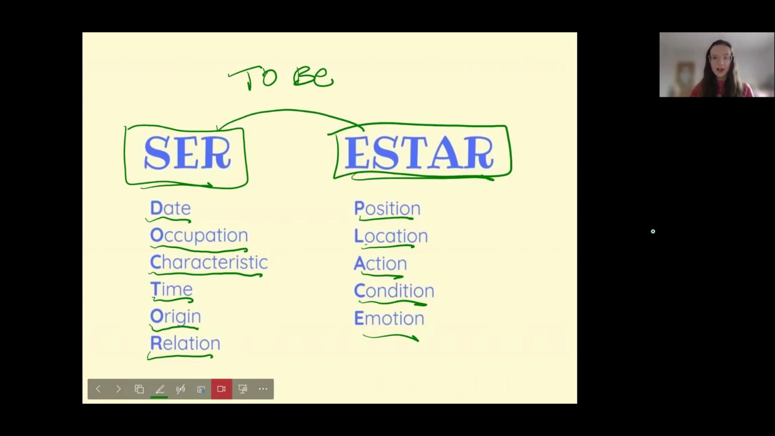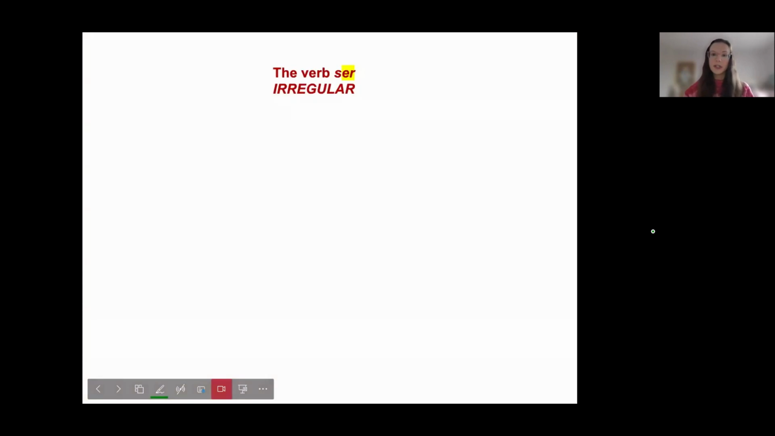So anything to do with where something is, we use estar. So ¿dónde estás? Where are you? Takes estar. Okay, the same with the action. So if it's a part of the present progressive tense, estoy comiendo, I am eating. Estoy bebiendo, I am drinking. We use estar in this instance. And for any sort of emotion, estoy feliz, I am happy. ¿Cómo estás? How are you? We use estar. Okay, so let's have a look in more detail.